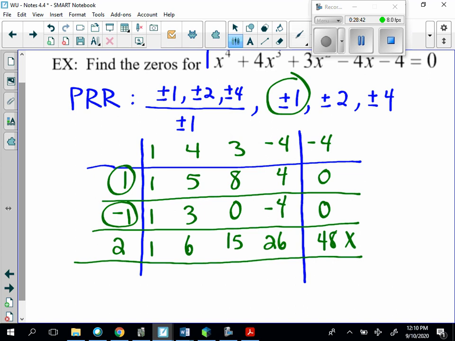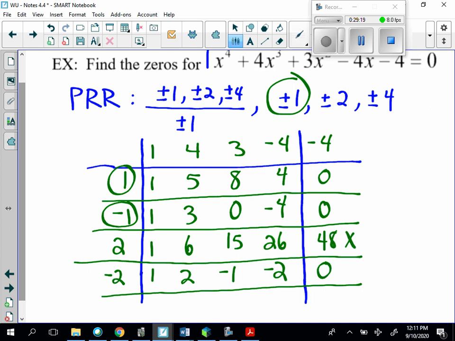Let's try negative 2. And so with negative 2, we are going to bring down 1. 1 times a negative 2 is a negative 2, plus 4 is 2, times a negative 2 is a negative 4, plus 3 is a negative 1, times a negative 2 is 2, minus 4 is a negative 2, times a negative 2 is a positive 4, minus 4 is 0, so we have a lot of them.